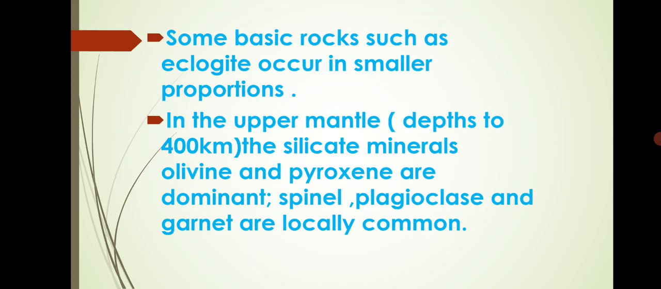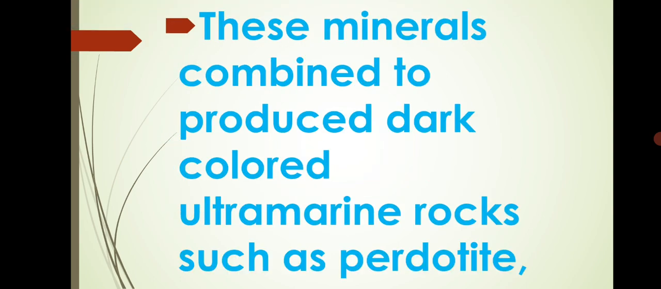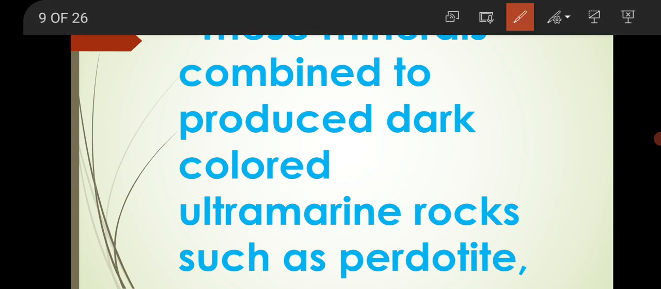Next point, some basic rocks such as eclogite occur in proportions in the upper mantle, to depths of 400 kilometers. The silicate minerals like olivine and pyroxene are dominant in the upper mantle. Remember, olivine and pyroxene are dominant in the upper mantle. Spinel, plagioclase and garnet are locally common. These minerals combine to produce dark colored ultramafic rocks such as peridotite.